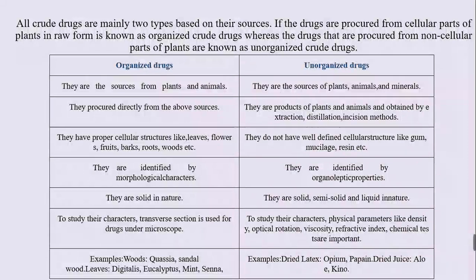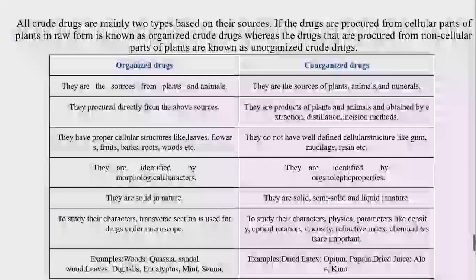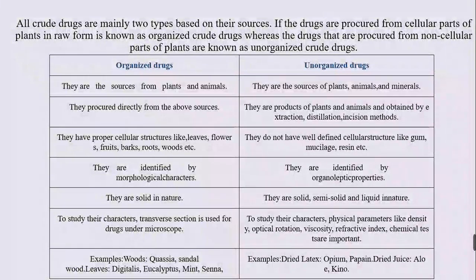Following is a table showing the difference between organized drugs and unorganized drugs. Organized drugs are sourced from plants and animals, whereas unorganized drugs are sourced from plants, animals, and minerals. Organized drugs are directly procured from the above sources, whereas unorganized drugs are obtained by extraction, distillation, incineration methods. Organized drugs have a proper cellular structure such as leaves, flowers, fruits, barks, roots, woods, etc.